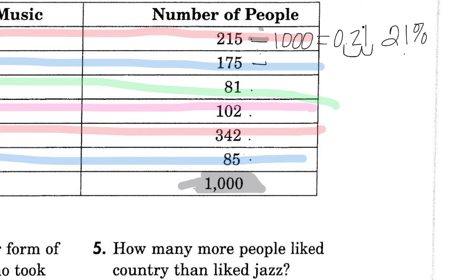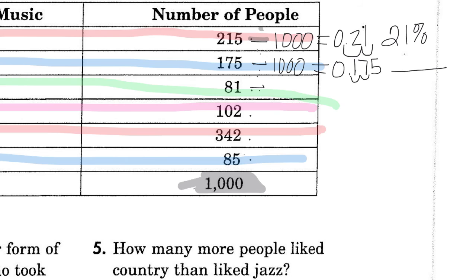So I'm going to take 175, and I'm going to divide by 1,000. Wait a minute, I messed up. When I do that problem on my calculator, I get 0.175. Then you're going to have to move your decimal 2 places to the right to get the percent.